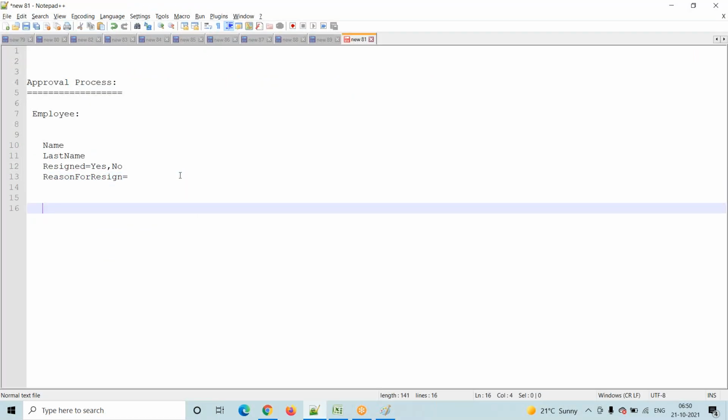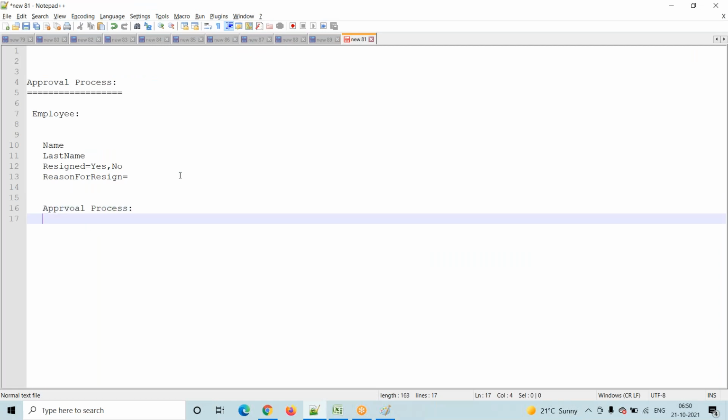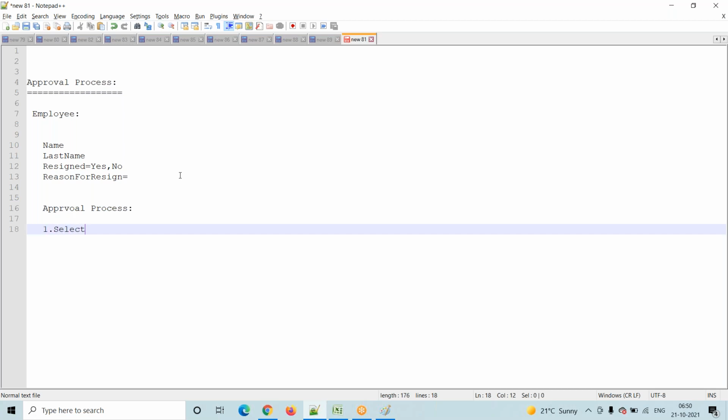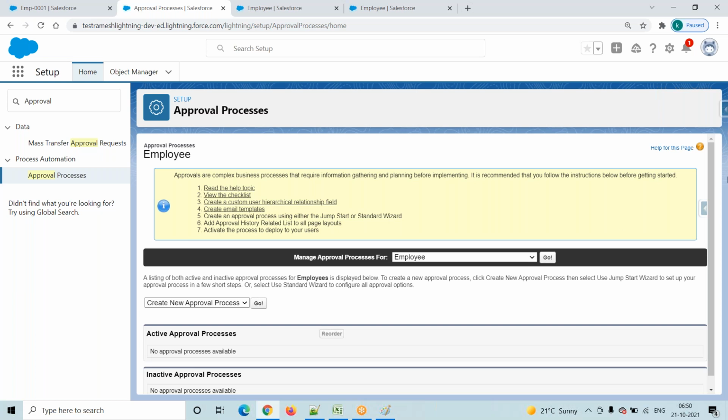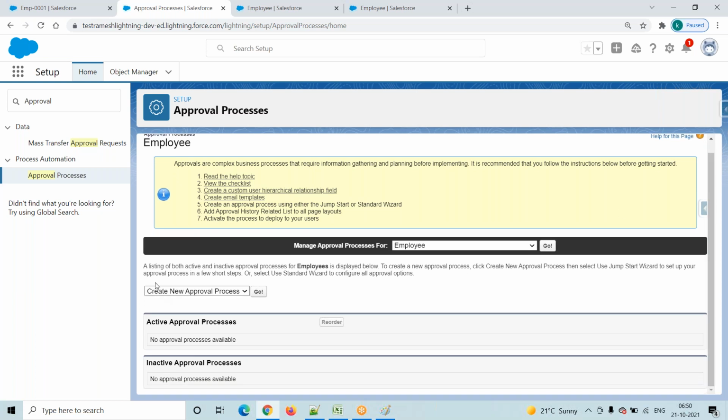Step one while implementing an approval process is to select the object. In this object the rule, the condition, will exist. That particular object only we have to select here, then click on this Go button. Then it will redirect to this particular screen. Here you have to observe, Create New Approval Process is there.